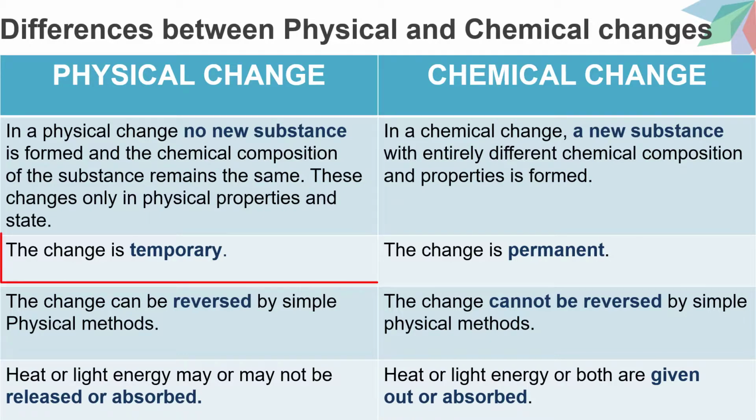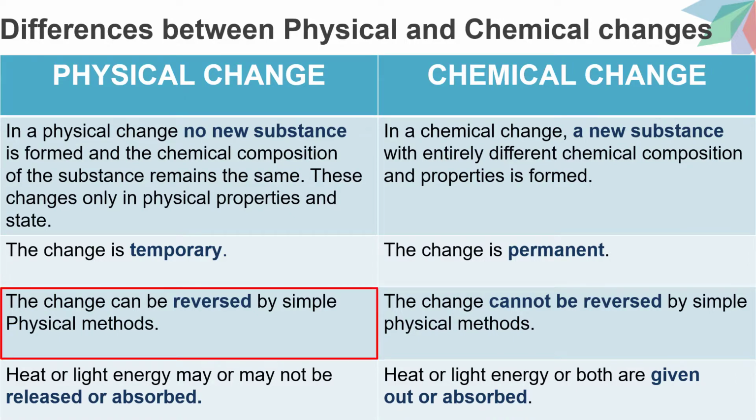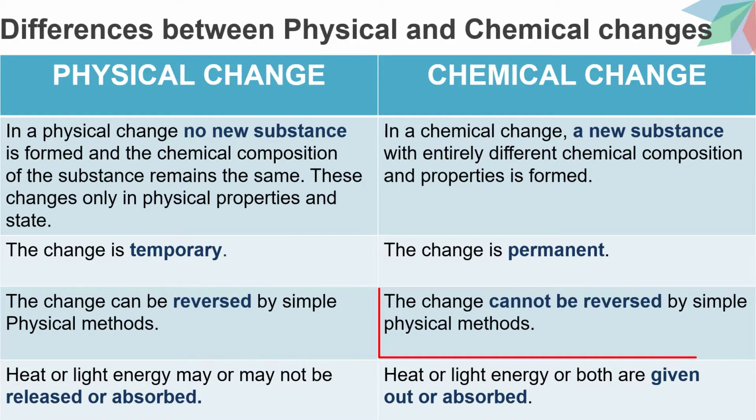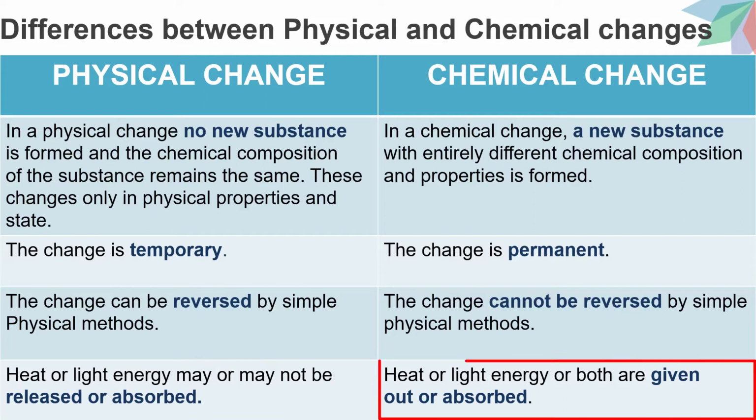The second one: in a physical change, the change is temporary. In a chemical change, the change is permanent. The change can be reversed by simple physical methods in a physical change, whereas the change cannot be reversed by simple physical methods in a chemical change. Heat or light energy may or may not be released or absorbed in a physical change. In a chemical change, heat or light energy or both are given out or absorbed.